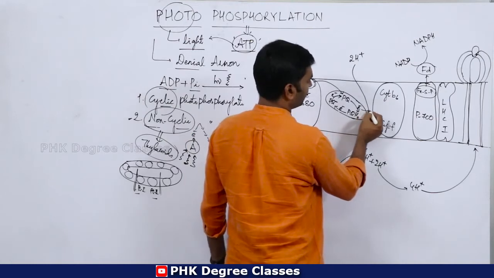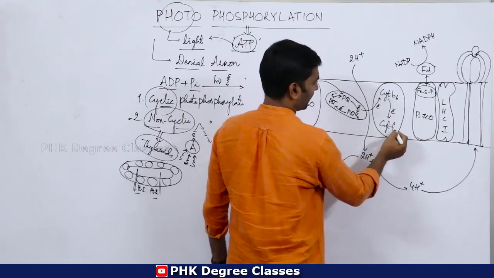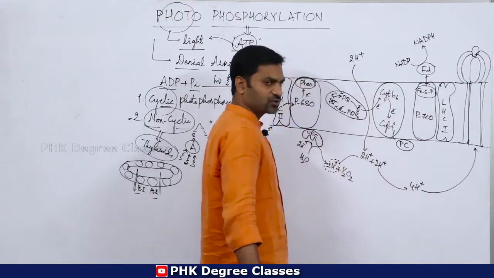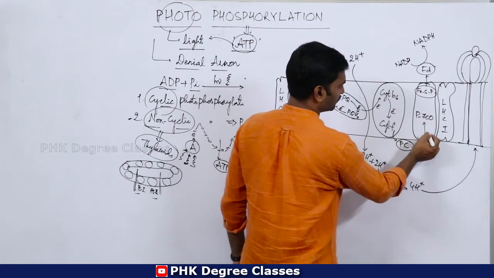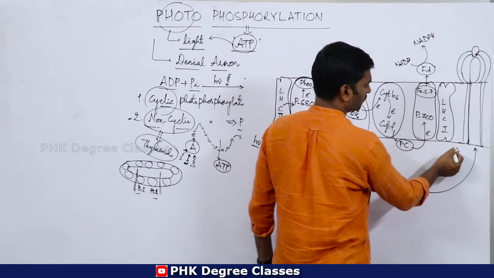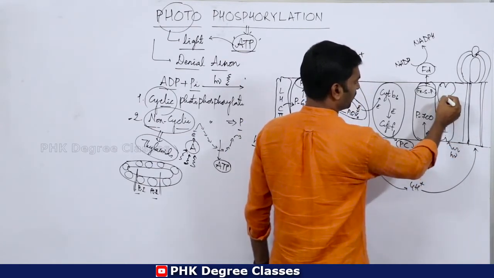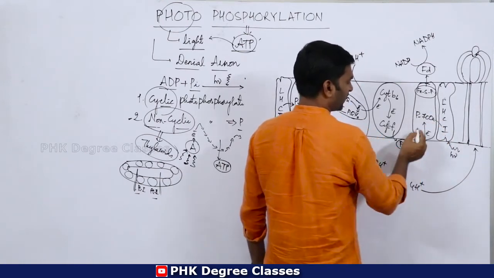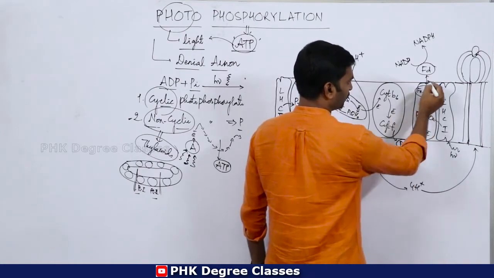Then this electron travels to cytochrome B6, cytochrome F, and there is PC called plastocyanin. Then these electrons finally reach P700. LHC1 also receives H nu, that is sunlight, and it is moved to chlorophyll A, that is P700, then the electron moves to iron sulfur protein.